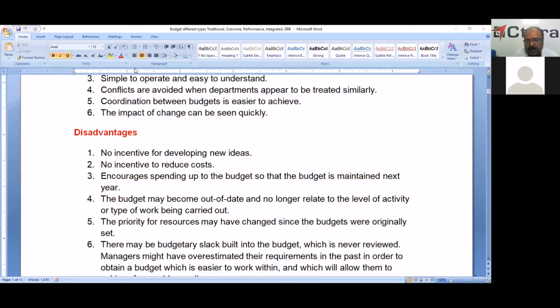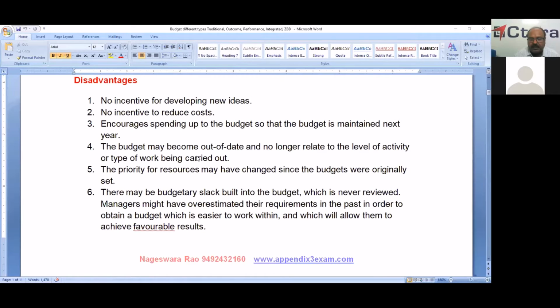This type of budget is out of date. They are no longer related to the level of activity or the type of work being carried out. Here, physical activity and physical performance are not important in this type of budget. Only the final figures, whatever the amounts, are the main criteria. And the priority for resources may have changed since the budget was originally set, because between the time of estimating and the time of implementation there were a lot of changes in the priority for resources. That is also not taken into account.